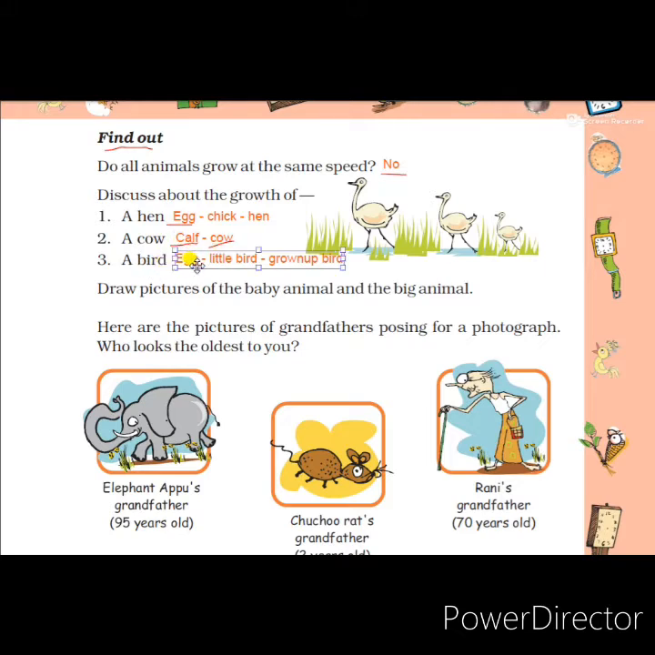Next one is a bird. A bird lays eggs, and it takes a few weeks to hatch, and from the egg the small bird will come. It gets its wings after a few weeks, and it starts to take its food. And after a few months, the bird will grow into a grown up bird. These are the lifespans of small animals. That means the lifespan of small animals is very short, and they grow fast and they die off very fast.